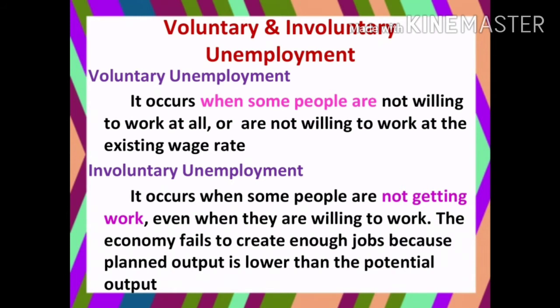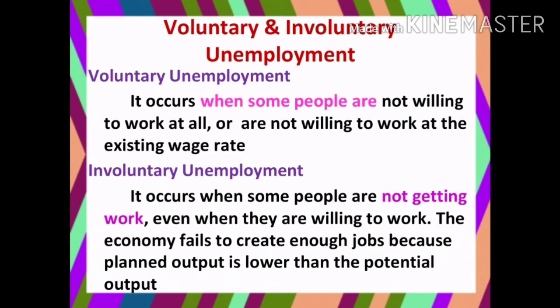You can remember the film VIP. In that, Dhanush was not willing to work, even though he had job opportunities in call centers for 50,000 or something, but he was willing to work only as an engineer. So that can be an example of voluntary unemployment. In the case of involuntary unemployment, this type of unemployment occurs when some people are not getting work.